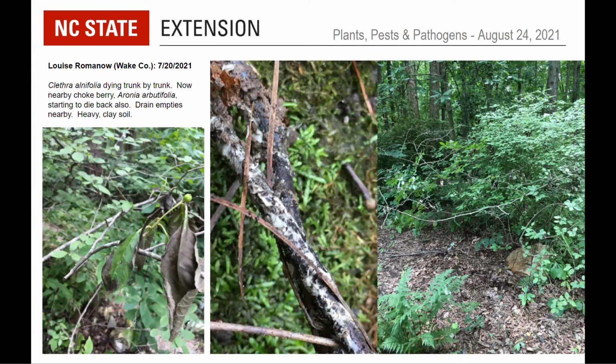But here's one where I don't really know, just to be able to say from the photos what's going on with the clethra and the aronia.